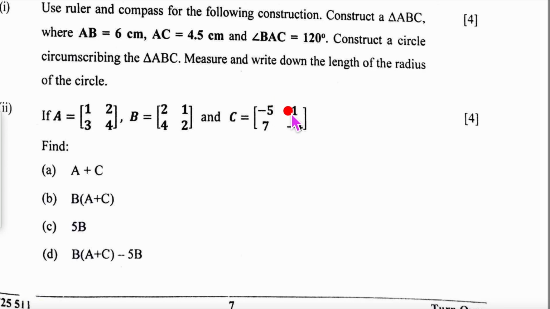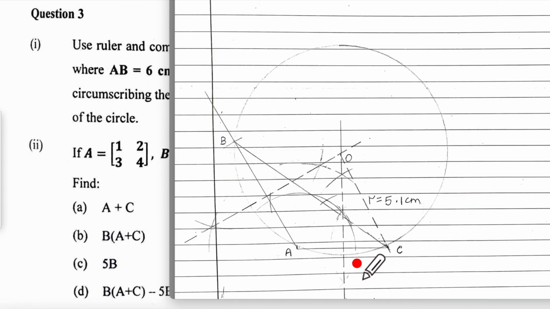For this, we will have to show the construction. So this is how the construction looks like. Your AC is 4.5 centimeter. Your AB is 6 centimeter. And this angle is 120 degrees. So we need to write that.